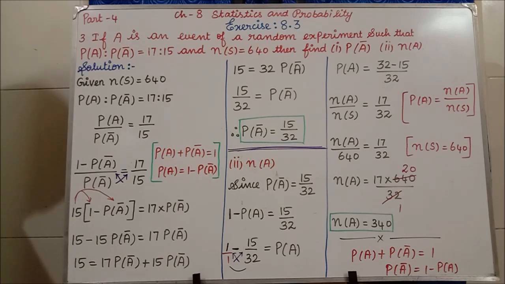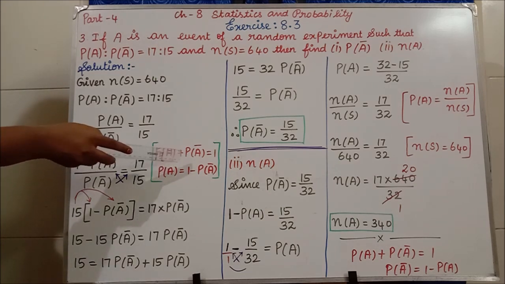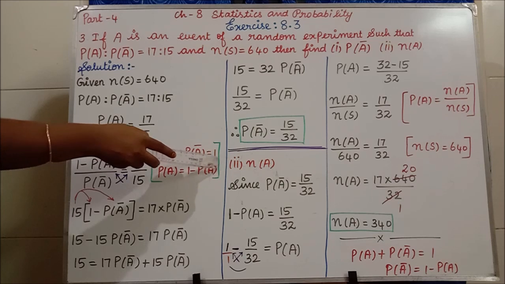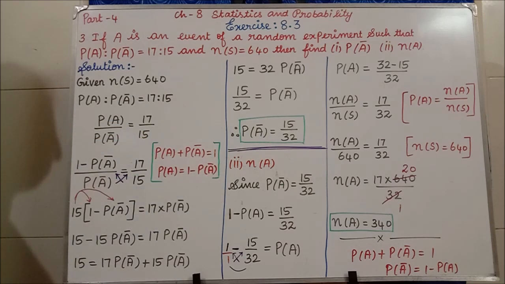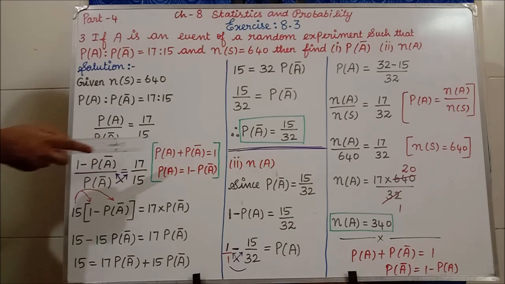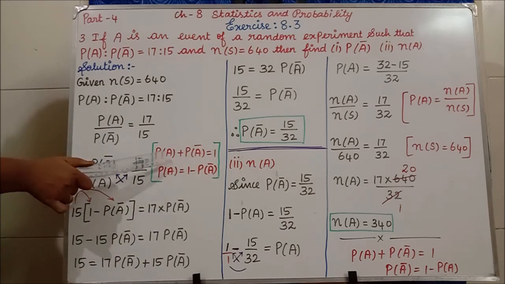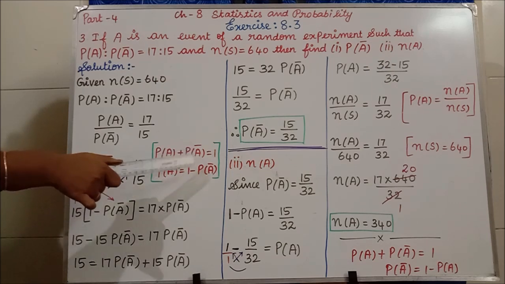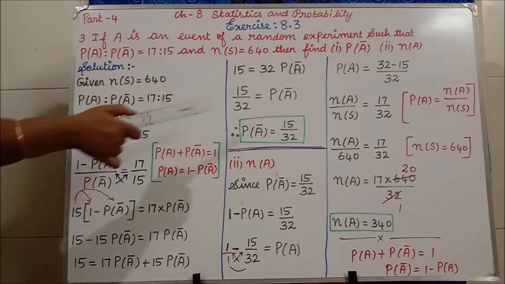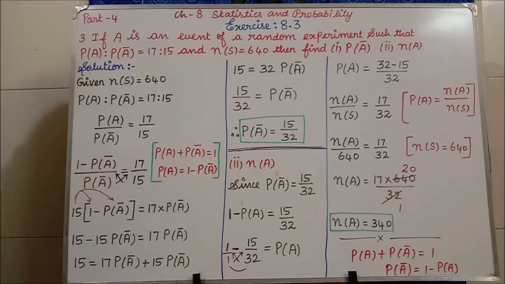In the last note I taught that the probability of A plus the probability of A complement is equal to 1. Using this formula, we need to change P of A into P of A bar, since we have to find P of A bar. We keep the P of A bar on one side and take the other to the other side, so it becomes 1 minus P of A bar.